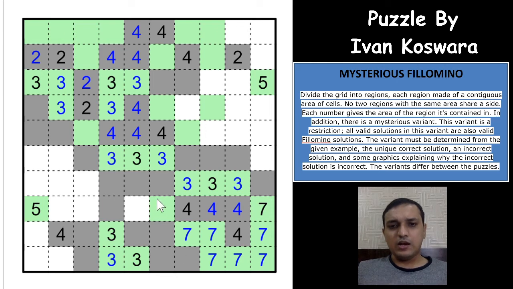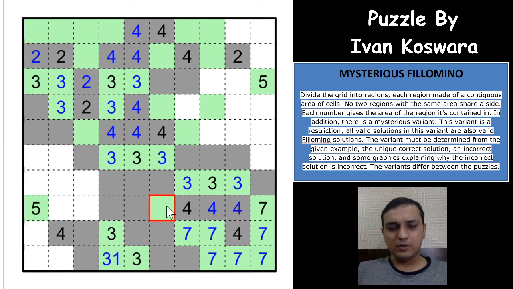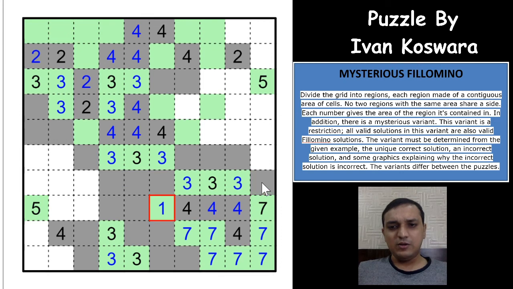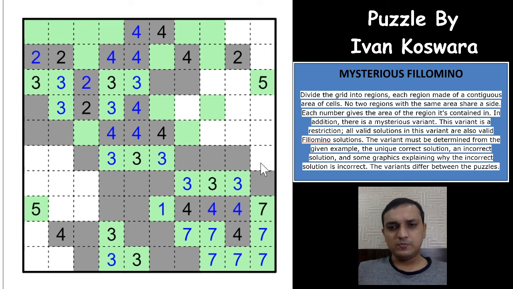right? And now this is an odd cell, right? And you cannot extend this odd cell, because then it becomes an even number of cells in that region. So this would have to be even. So this odd is only 1 here. Sorry. Superb. So this is an even cell, right? So it has to extend here.